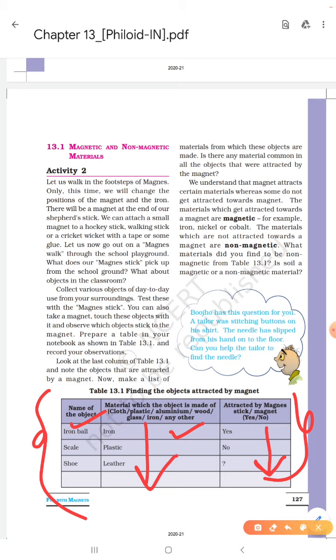So from here we have made this definition of magnetic and non-magnetic materials. In simple language, magnetic materials are those materials which get attracted towards a magnet, and non-magnetic materials are those materials which do not get attracted towards a magnet. So you can write the names here and fill this table, no problem.